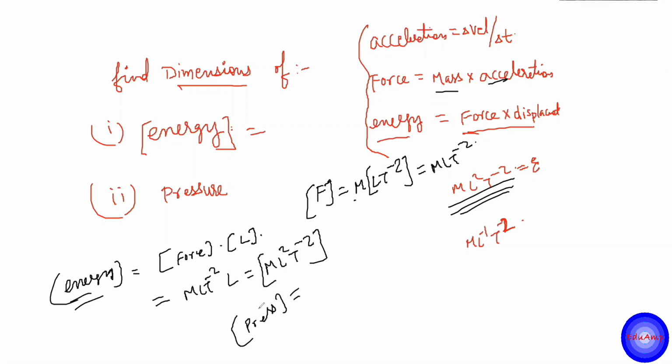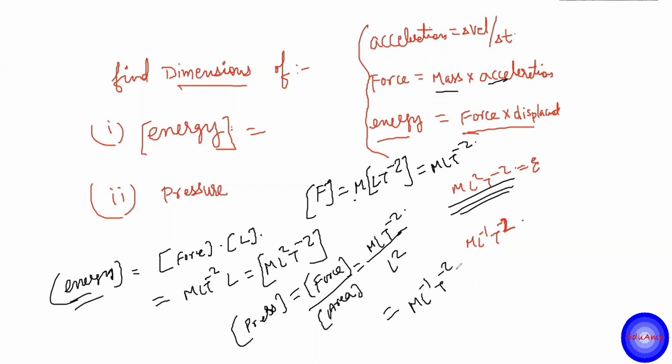Fine. Similarly, if I have to find the dimension of pressure, I need to have the formula. You need to have the relationship of the pressure with the other quantities to find it out. So pressure is basically force upon area. Area is again what? Length into length, L square, right? So the dimension of area is L square. Force is again MLT minus 2. So it becomes ML minus 1 T minus 2. Yes, correct. Sandeep's answer was correct.